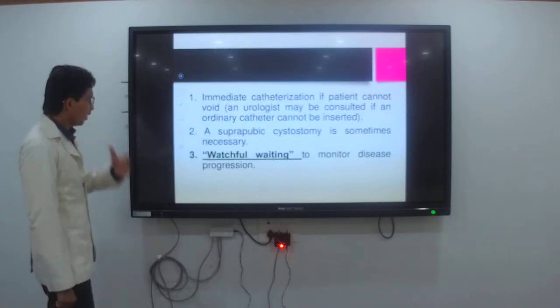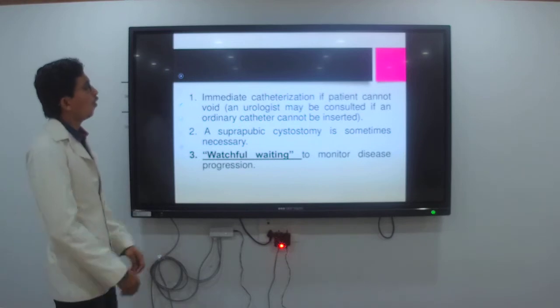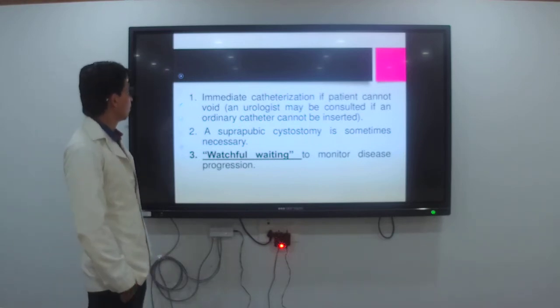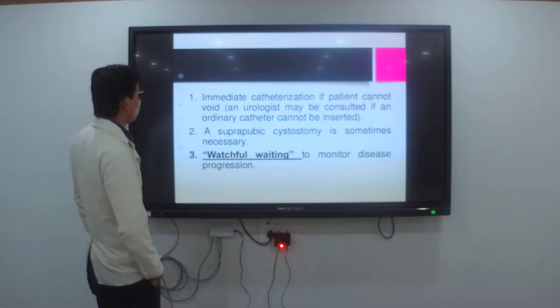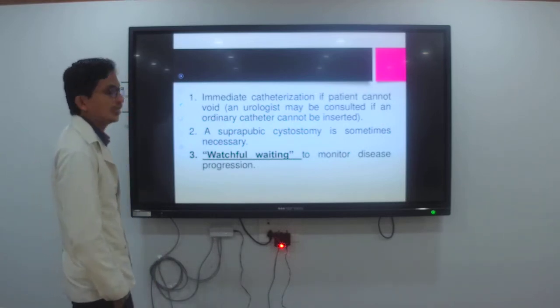First one, immediate catheterization if the patient cannot void, and a urologist may be consulted if an ordinary catheter cannot be inserted.